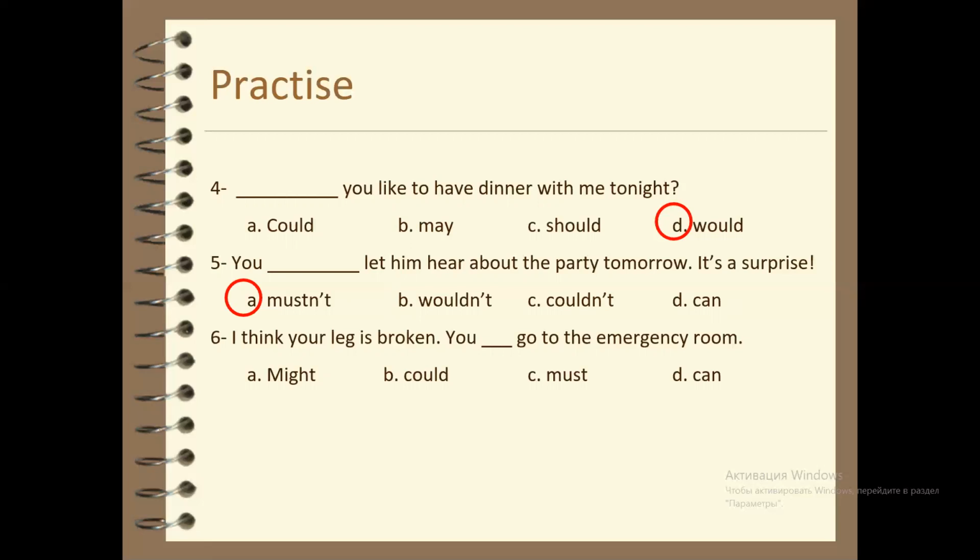Number 6. I think your leg is broken. You go to the emergency room. Might go, could go, must go, or can go. The right answer is must. You must go to the emergency room.